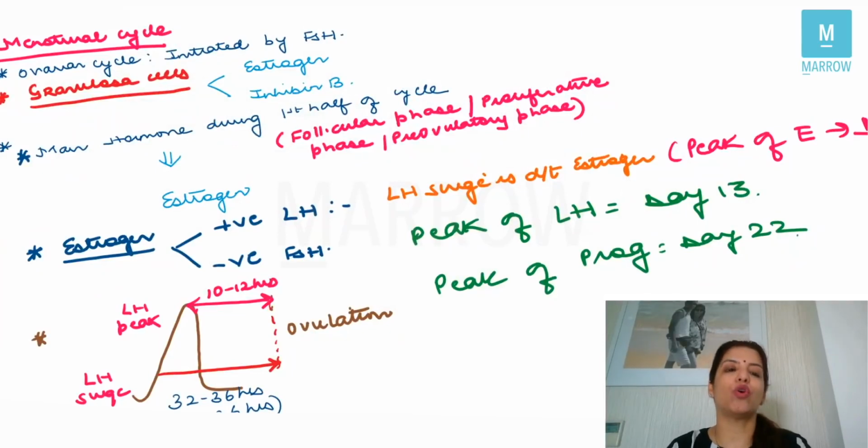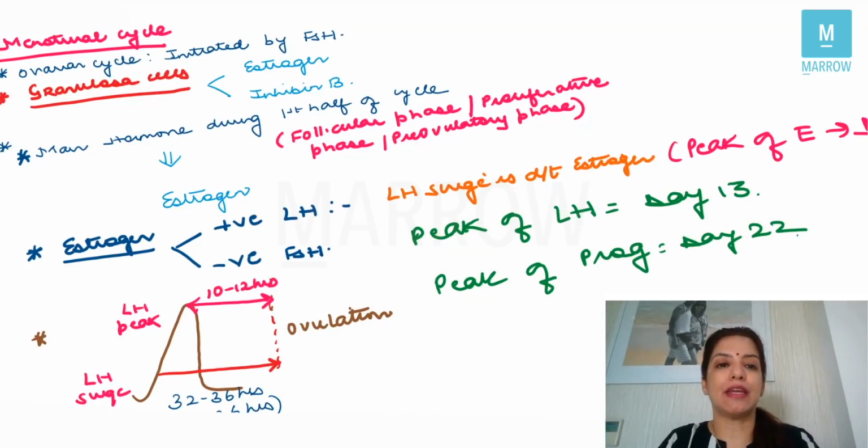The first thing you have to know is that the menstrual cycle, or the ovarian cycle, is initiated by the hormone FSH. At the time of puberty, the hypothalamic pituitary ovarian axis becomes active, and from the pituitary FSH is released, and this FSH initiates the ovarian cycle. So that's a single line which you have to copy: the ovarian cycle is initiated by FSH. Now this FSH acts on the granulosa cells in the ovary, and from them two hormones are released: estrogen and inhibin B.